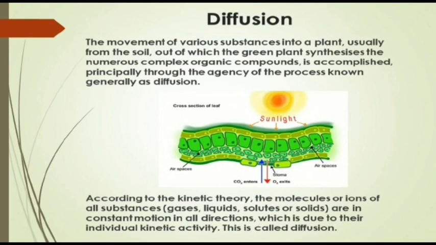as diffusion. It further says, according to the kinetic theory, the molecules or the ions of all the substances, that is, the gases, the liquids, the solutes or the solids, are in constant motion in all directions, which is due to their individual kinetic activity. This is called diffusion, as it is shown in the picture above.